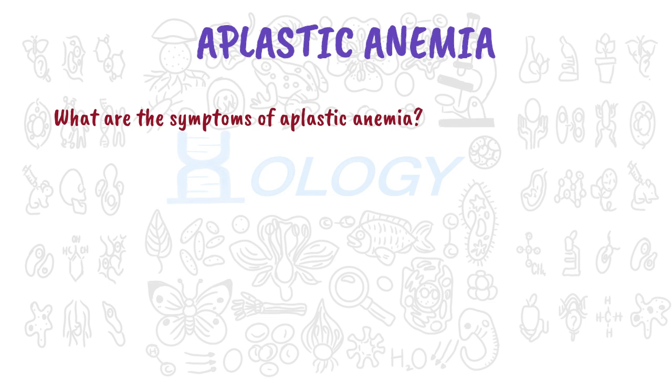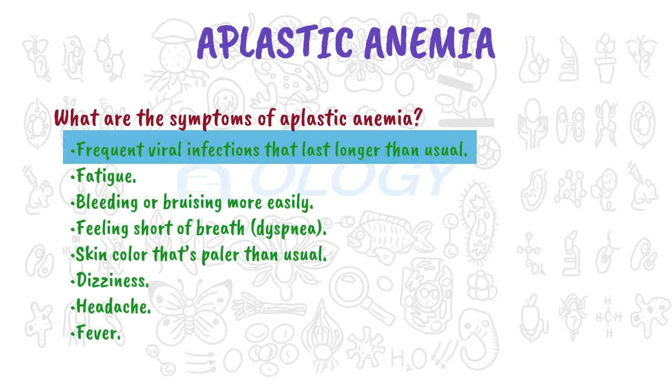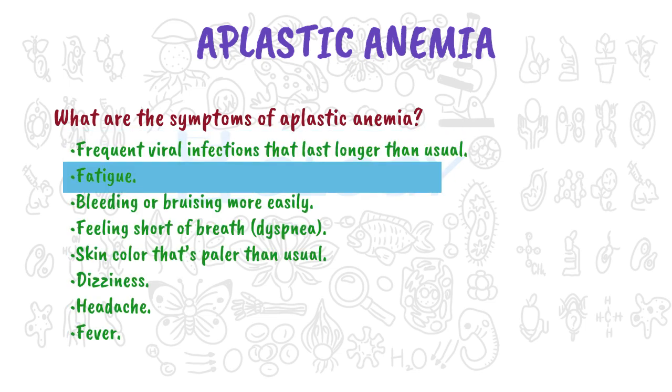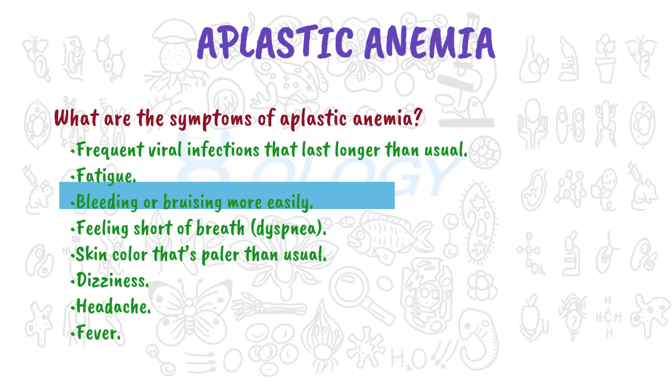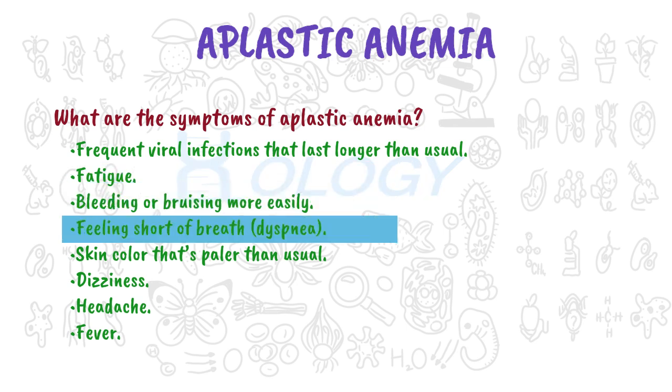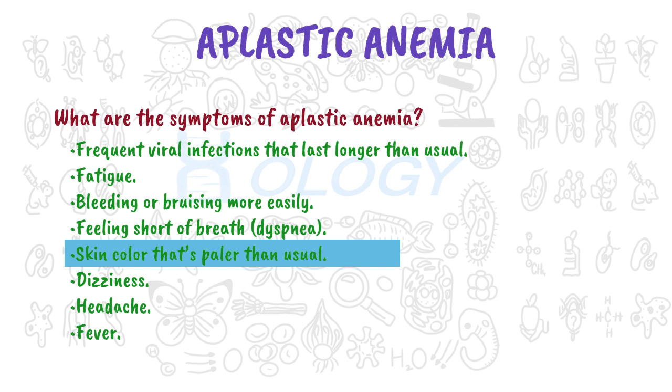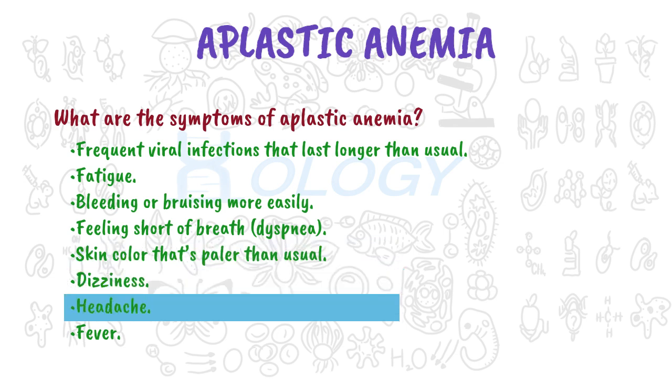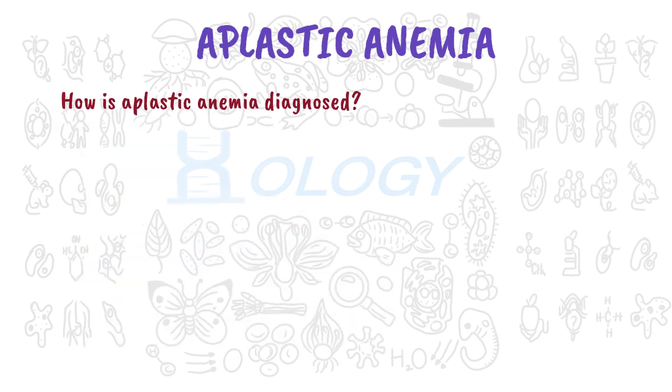What are the symptoms of aplastic anemia? Frequent viral infections that last longer than usual. Fatigue, bleeding or bruising more easily. Feeling short of breath, dyspnea. Skin color that's paler than usual. Dizziness, headache, fever. How is aplastic anemia diagnosed?